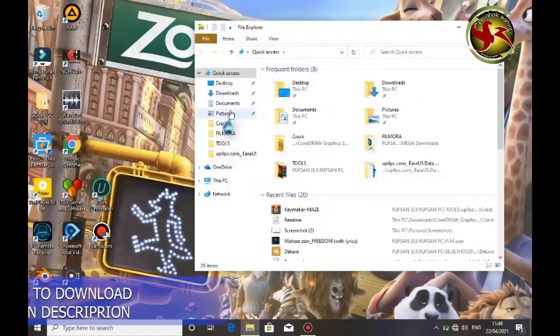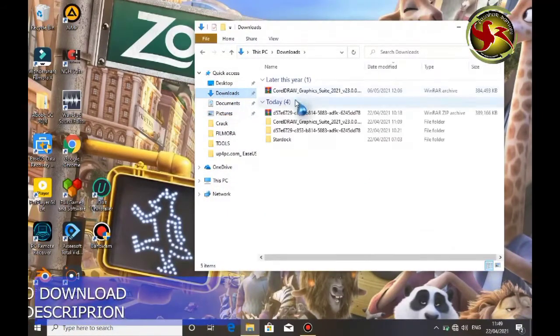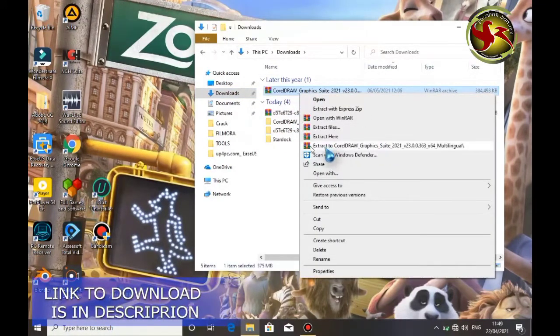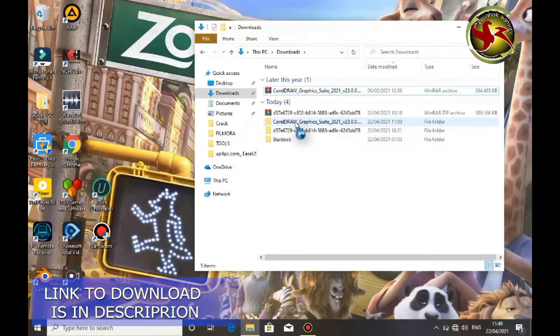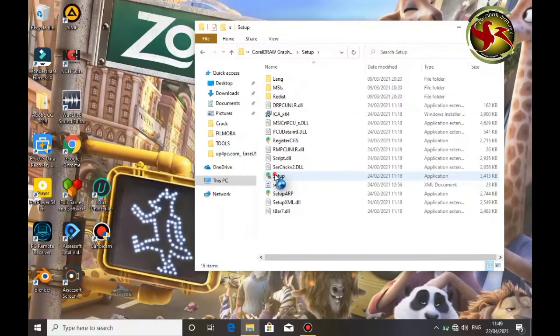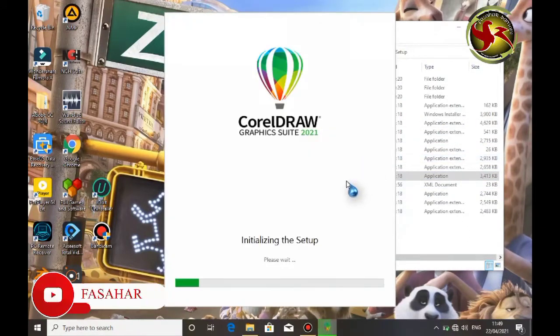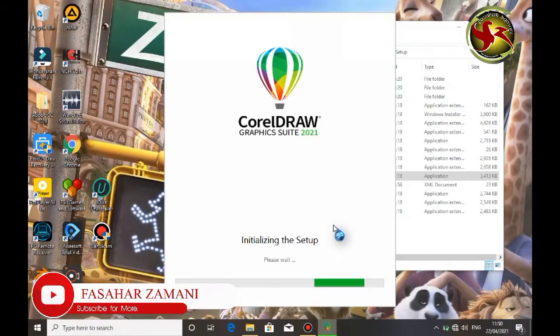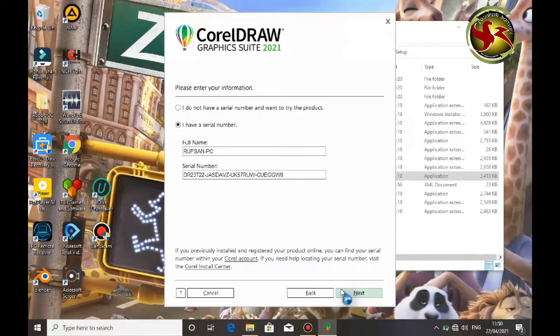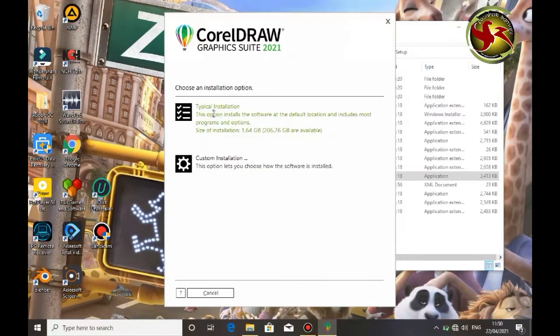Firstly, you are going to the location where your file is located. How to download it? You are going to right click on the zip file to extract it. I already extracted my own, so double click on the folder. Then open this folder. Then double click on setup. Click on continue, leave everything and click on next. Then click on this first one.